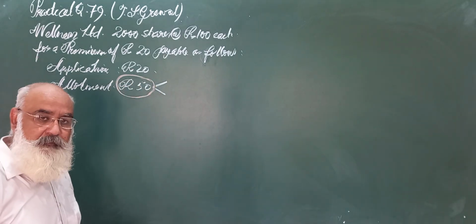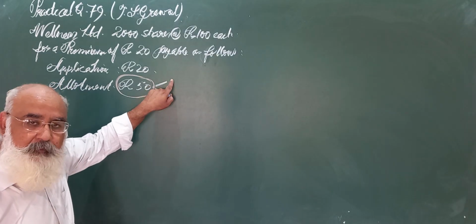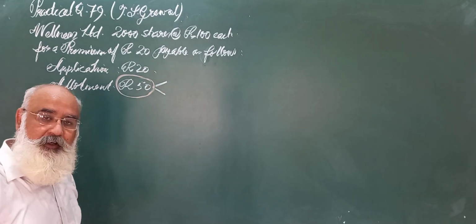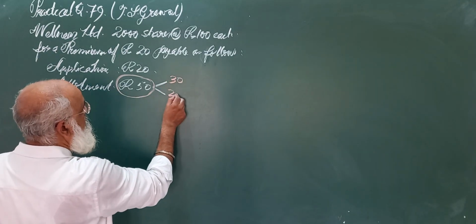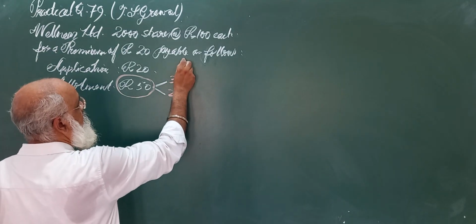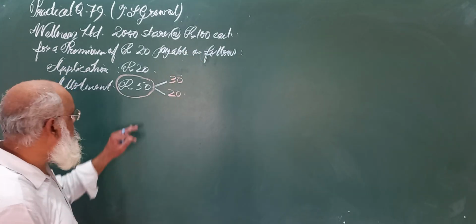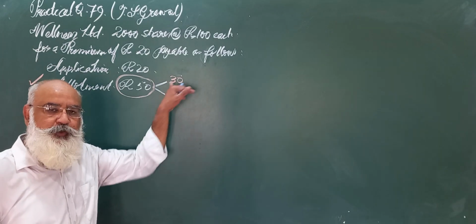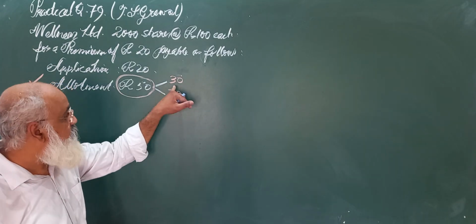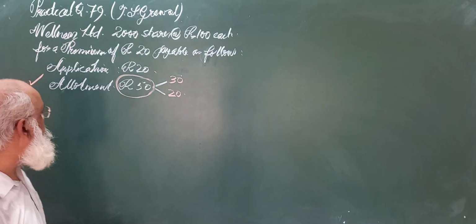This rupees 50, first you have to write down what amount should go to share capital and what amount should go in securities premium. So you have to write 30 and 20. This is for share capital and this is for securities premium. So this is the first place where you do the mistake in splitting, whether you should write securities premium or share capital.